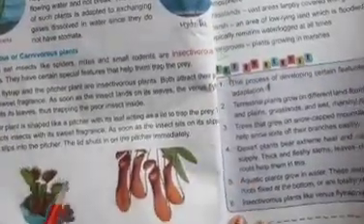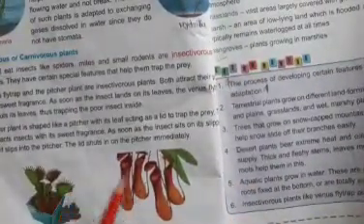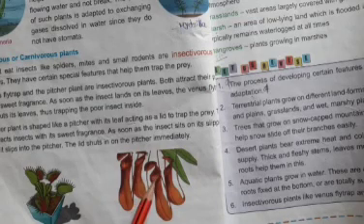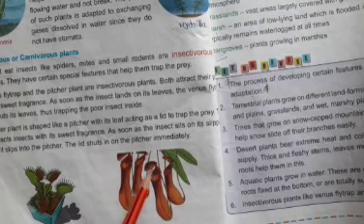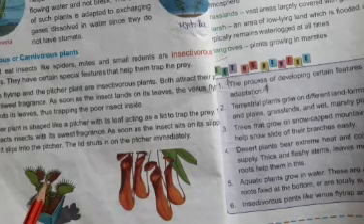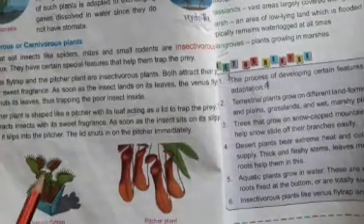Now see, these plants are insectivorous or carnivorous plants. Plants that eat insects like spiders, mites and small rodents are called insectivorous or carnivorous. In plants also carnivores are there.